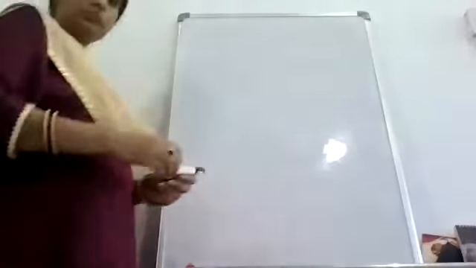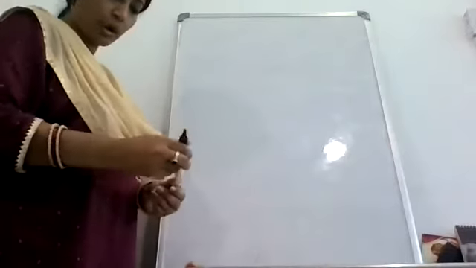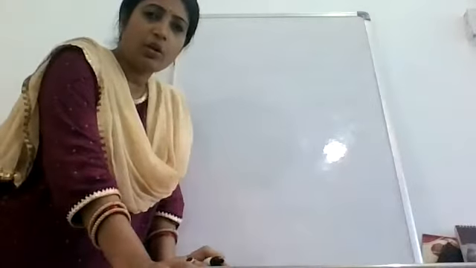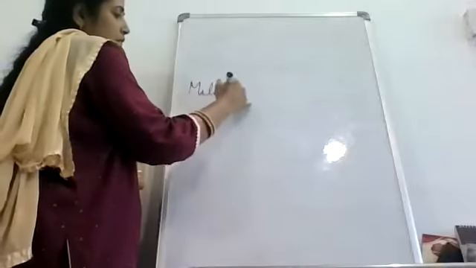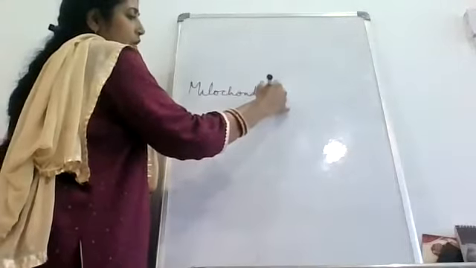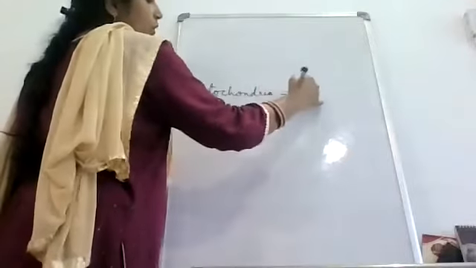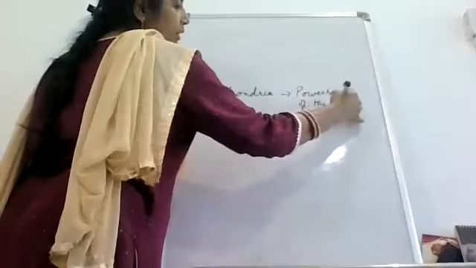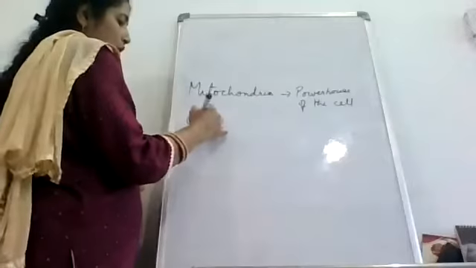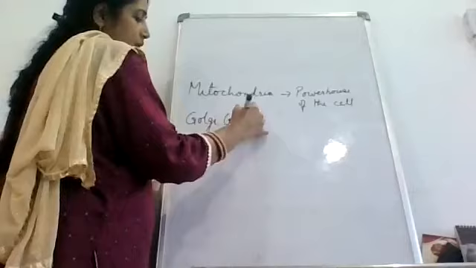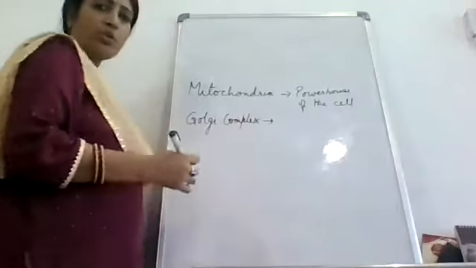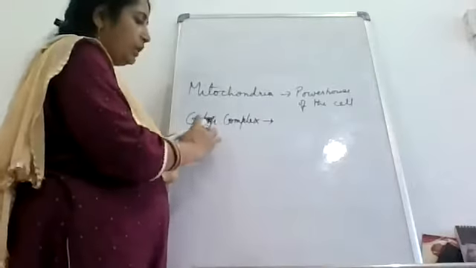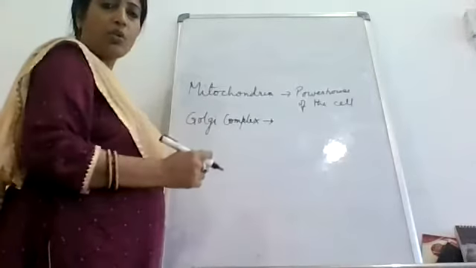The video has made your cell structure more clear. Now, what have you seen in the video about mitochondria? Ma'am, the power of the cell, powerhouse of the cell. Mitochondria is called what? Powerhouse of the cell. Okay? Golgi complex. Golgi complex, Golgi apparatus or Golgi body, whatever name you take, all will mean the same structure, that is the Golgi complex.